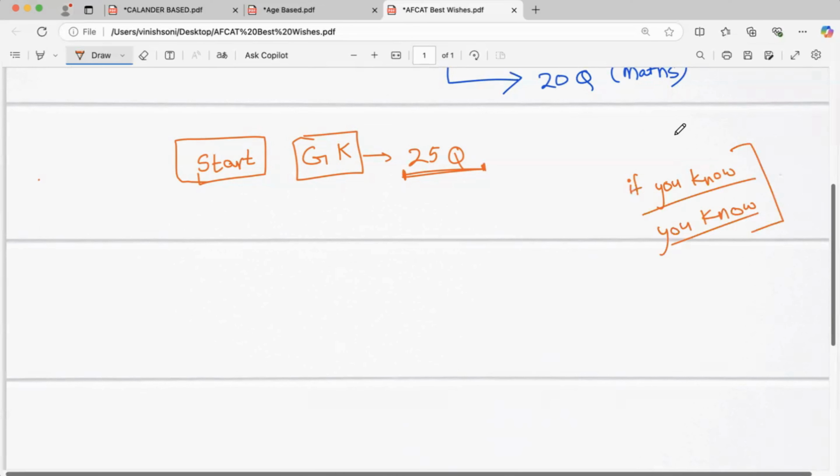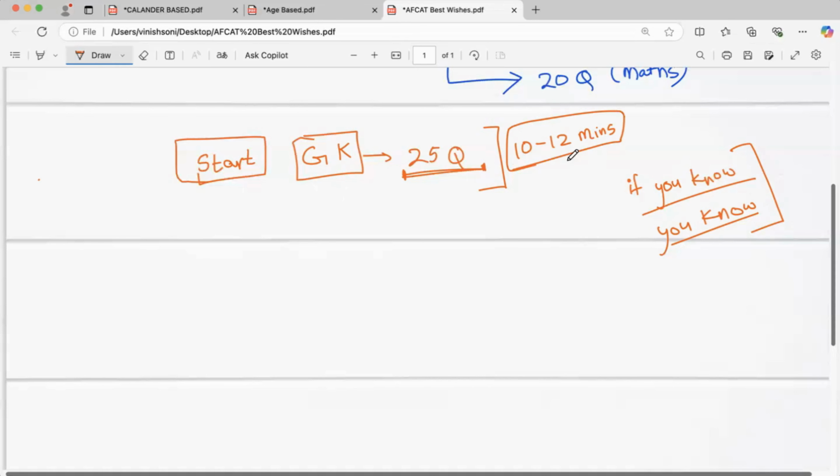You just read the question and see the options. If you know the correct answer, you mark it, or you leave it. It is as simple as this. For this part, it should not take you more than 10 to 12 minutes to go through the questions and tick the answers. Do not spend more than 10 to 12 minutes on your general knowledge part. Once you read the question, you will be able to see whether you know the answer or not.